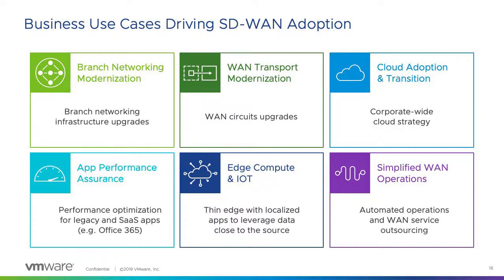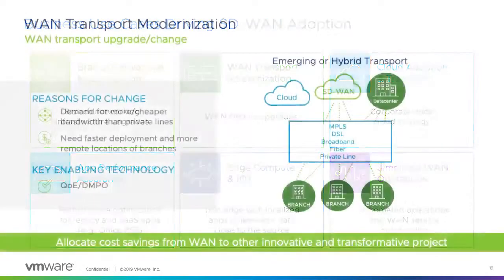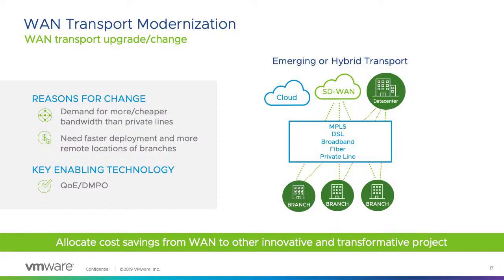WAN transport modernization is one of the key ones, because the industry is facing a lot of challenges in terms of link optimization. So they are using links as of now not actively, but active-passive. And they are also facing a lot of problems with links from the business agility point of view. So what does it mean? They have a separate MPLS link, which we have already shown you at the beginning, and they have a link going to the internet. They are not able to use both of them for their business applications, nor to back up each other in an active manner.